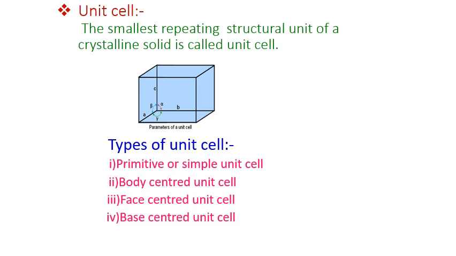Unit cell possesses all the characteristics of crystalline solids. Look at the diagram. See, parameters of unit cell are given there. The dimensions or lengths of unit cell along three axes are denoted by the symbols a, b and c.